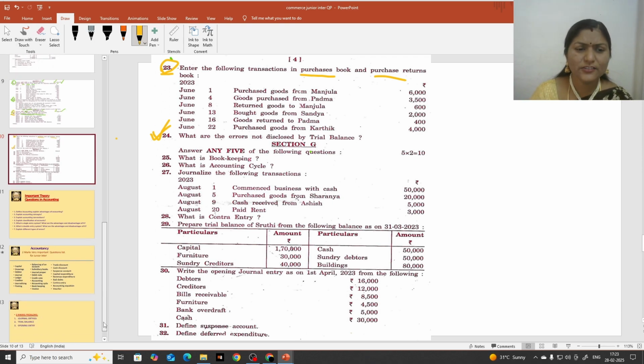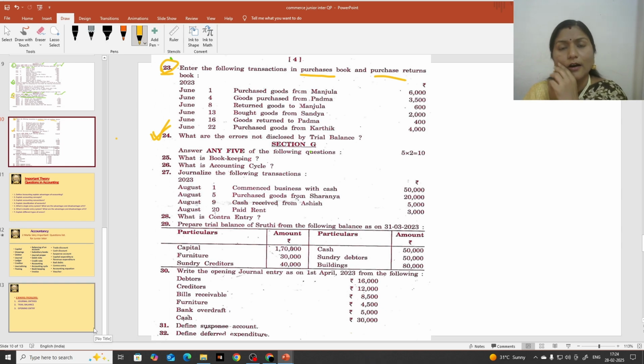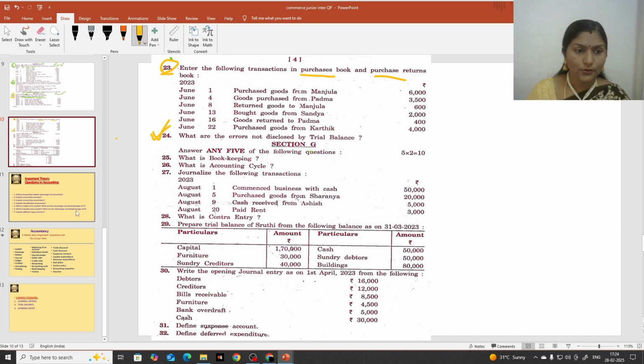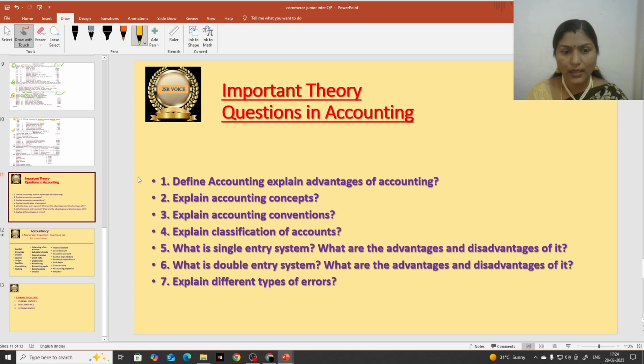So here you may get a doubt. If some students may not be able to do problems, and want to attempt theory questions, what to learn? So you can see there is a list. If you learn all these 7 questions, question number 1, 2, 3, 4, 5, 6, 7, you will be able to attempt theory questions that come for 5 marks. Hope this is clear.